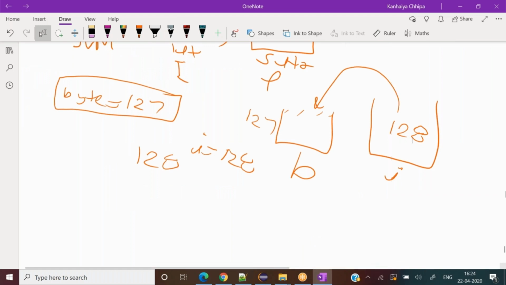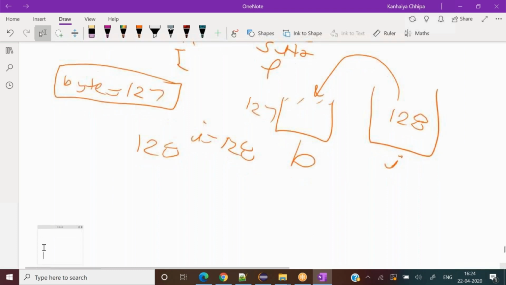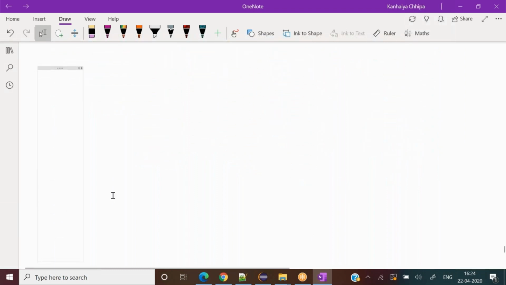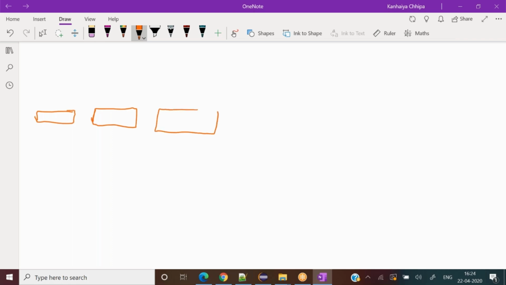If I draw a diagram for typecasting, I would like to draw one that includes the integer family as well as the floating point family. So first byte, then short, then int, then long, then float, then double.